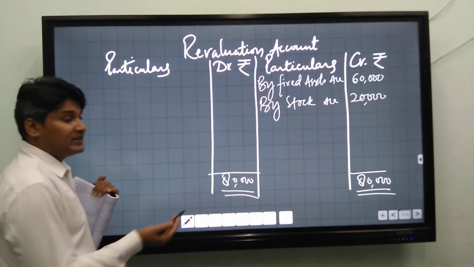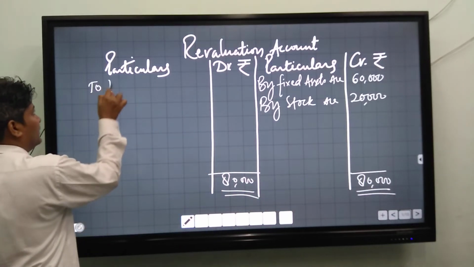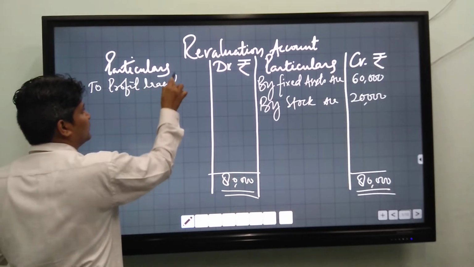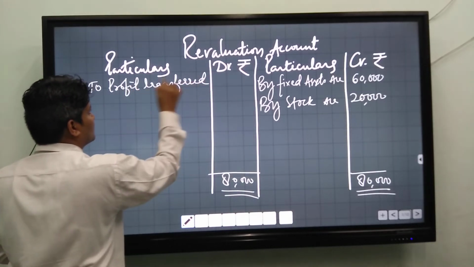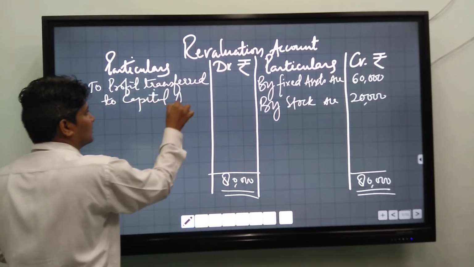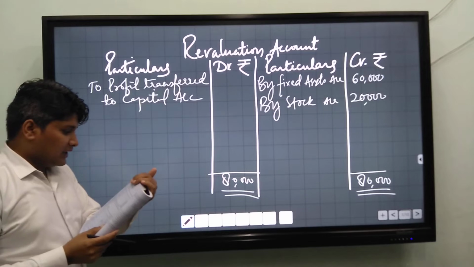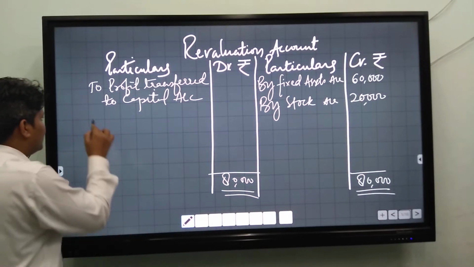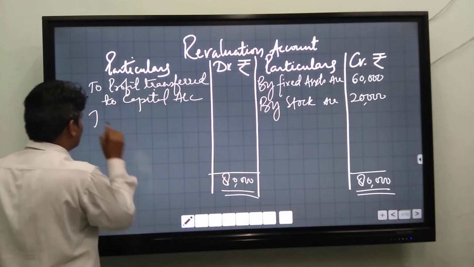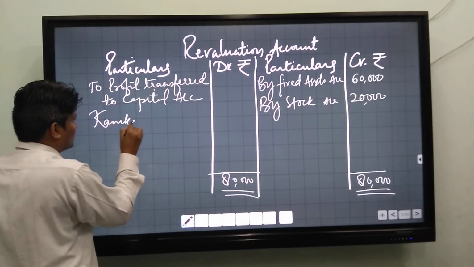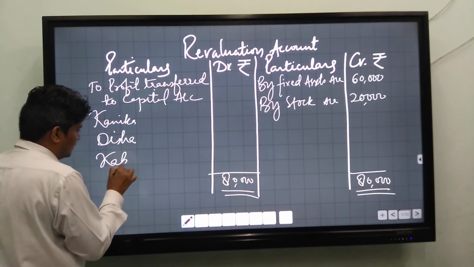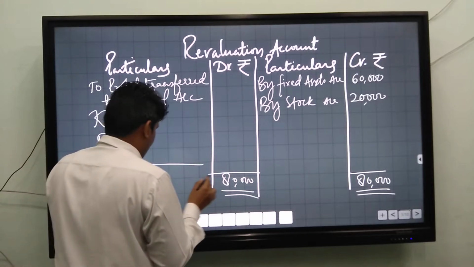You will transfer 80,000 on the debit side, and write on the debit side: profit on revaluation transferred to capital accounts. There are three partners, Kanika, Disha and Kabir.